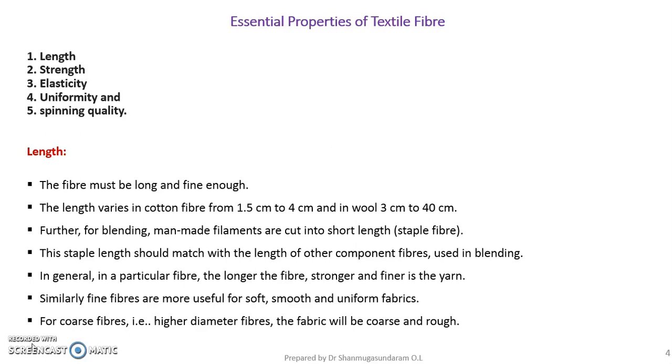The right example is, you can take the shirting material, it is finer in quality, whereas your bedsheet material is coarser in quality. So the fibers used for the manufacturing of bedsheets are coarser in nature. The fiber used for the manufacturing of shirt material is finer in nature.